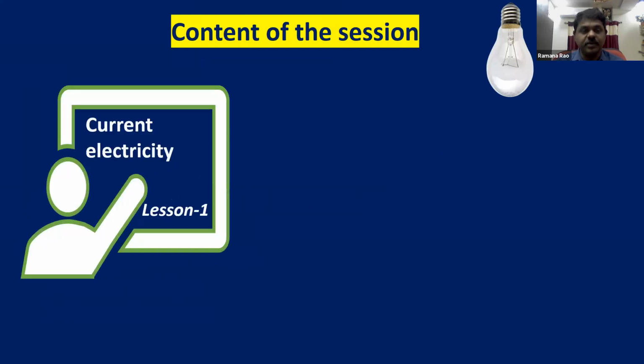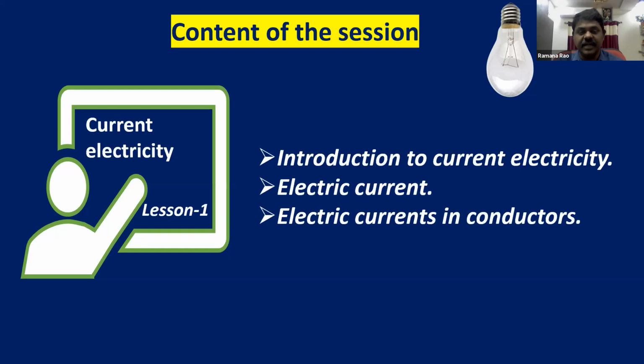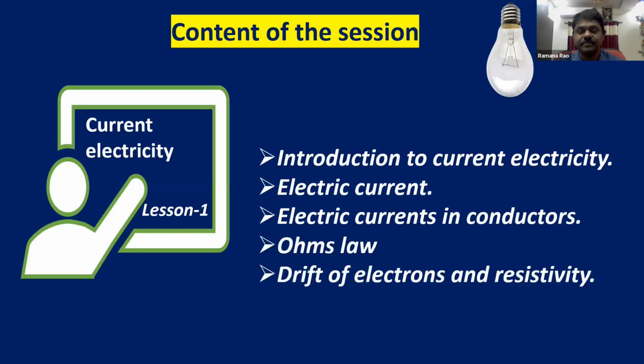Now, what are the contents that we are going to discuss in this particular session? What are we going to learn today? Current electricity, this is lesson 1. In this lesson, I am going to introduce what is electric current, definitions of electric current, electric current in conductors, Ohm's law, drift of electrons and resistivity, and limitations of Ohm's law. These are the topics we are going to cover today.